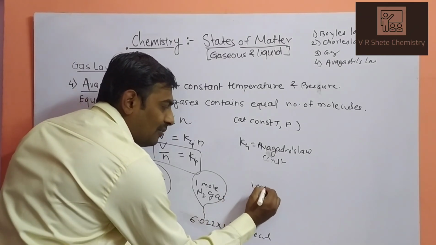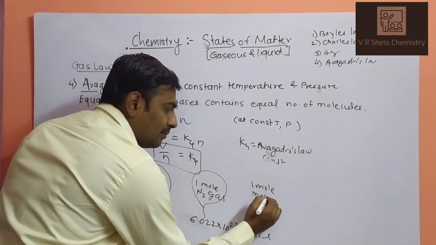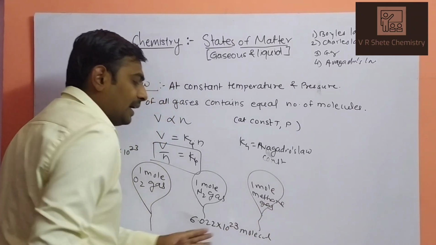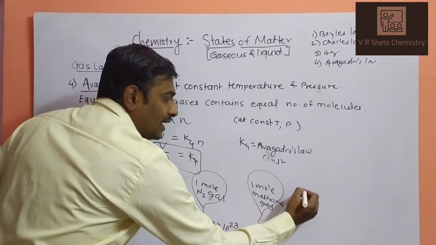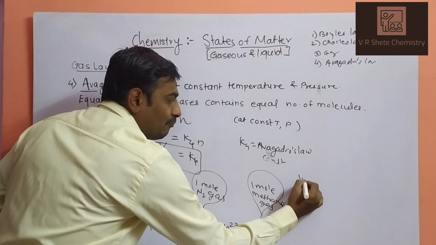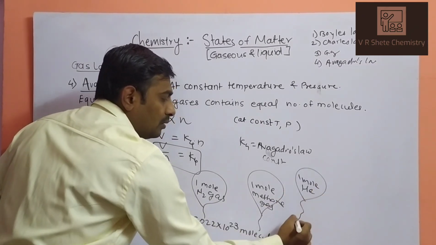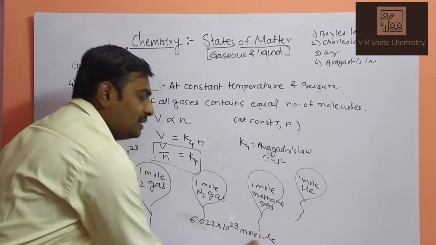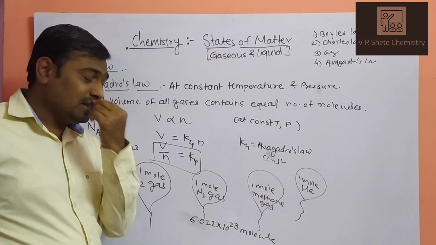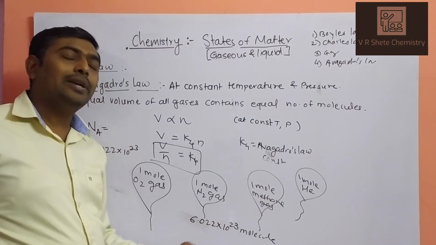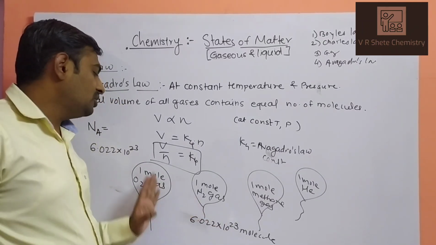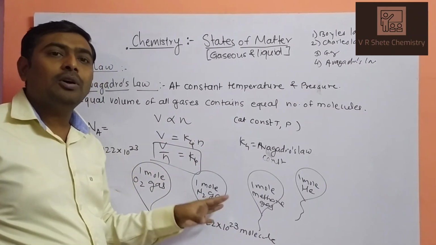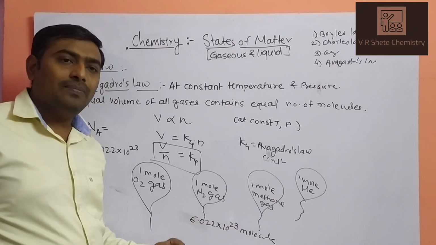If you are taking 1 mole of methane gas, methane meaning CH4, it again contains 6.022 into 10 raised to 23 molecules. If you are taking 1 mole of helium, it contains 6.022 into 10 raised to 23 molecules. Means if you are taking 1 mole of any substance, it contains 6.022 into 10 raised to 23 molecules. For oxygen, nitrogen, ozone, methane, then helium, neon, argon, krypton, any gas contains this much amount of molecules.